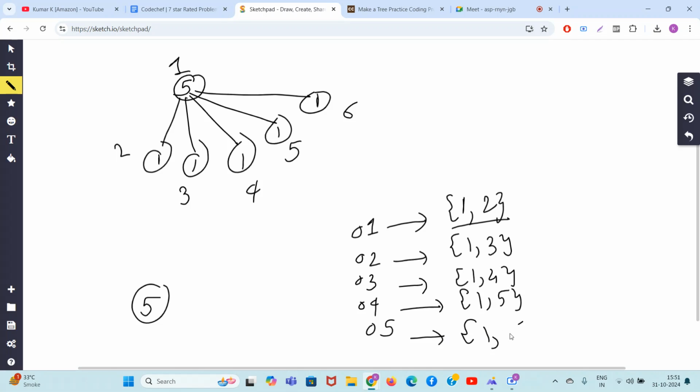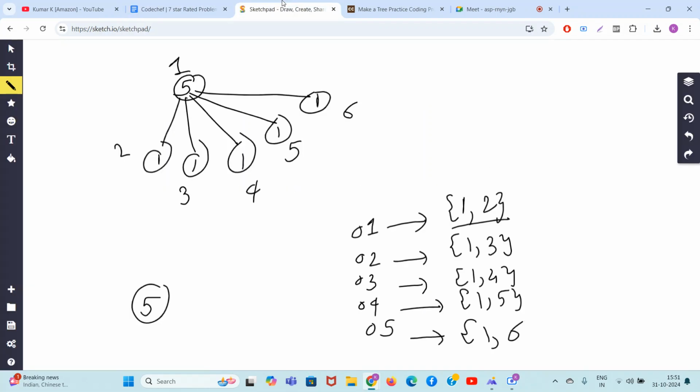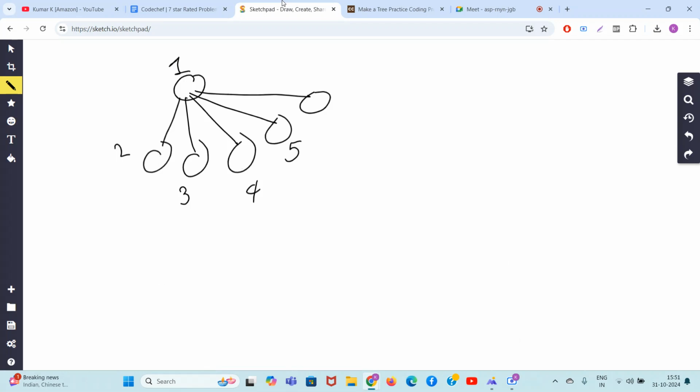So basically, we come to know from this example that if any random tree is given to us, the answer will always be equal or more than the maximum degree of the tree. The answer can never be less than that, no matter what your tree is. You can make any tree. Let's say I make this tree.